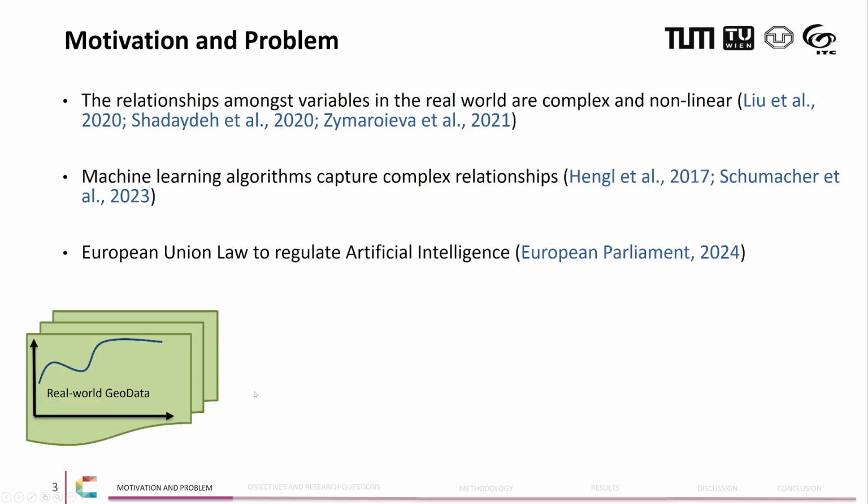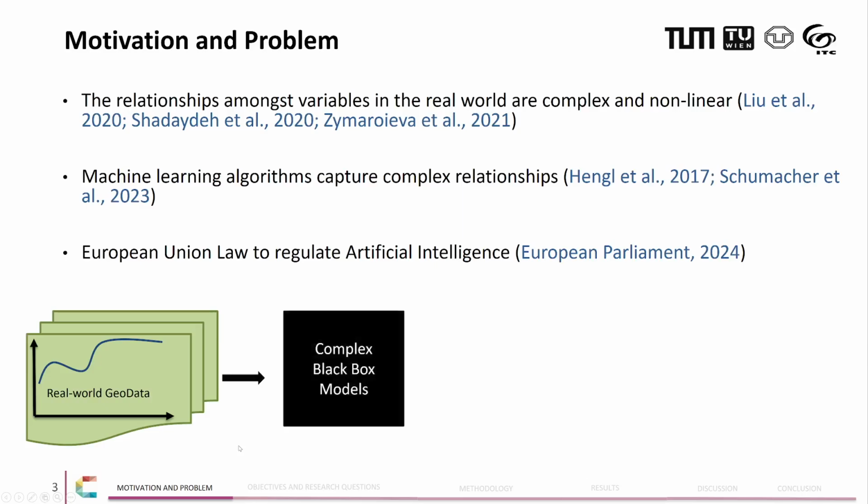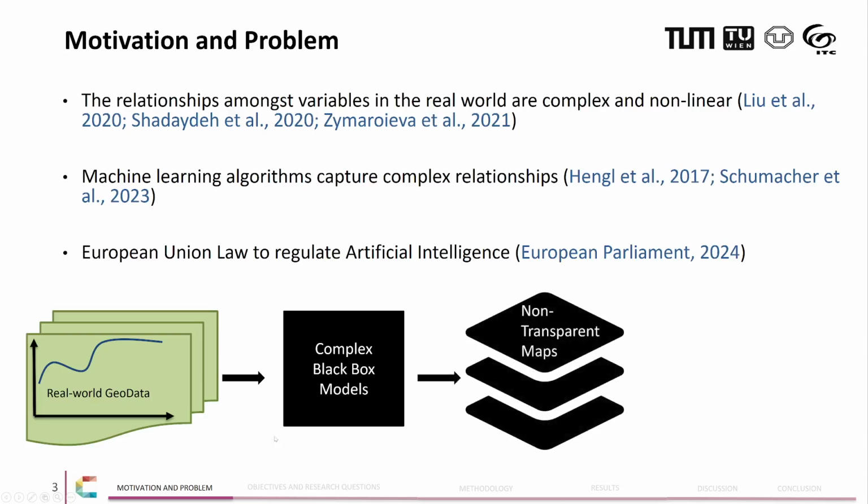So there are complexities in real-world data today, and that is why researchers are employing a lot of complex black box models to be able to understand these complexities. Now, these models are returning what I call non-transparent maps because in the end, the users who are supposed to consume these results do not understand how certain predictions were made. As a result, the European Union has also set up the artificial intelligence law in 2024 to be able to curb some of these problems.